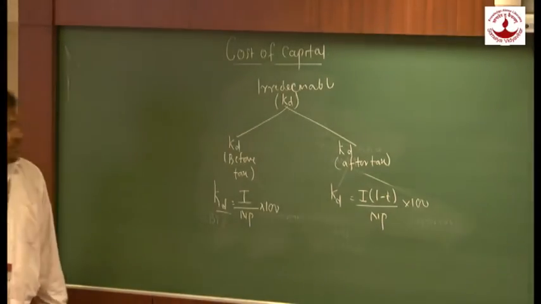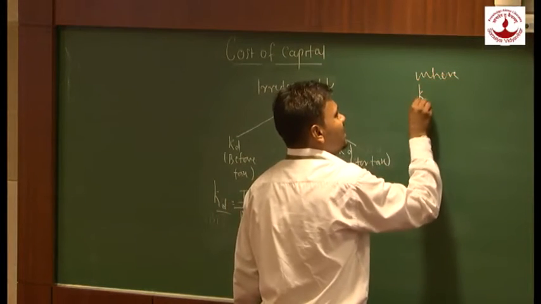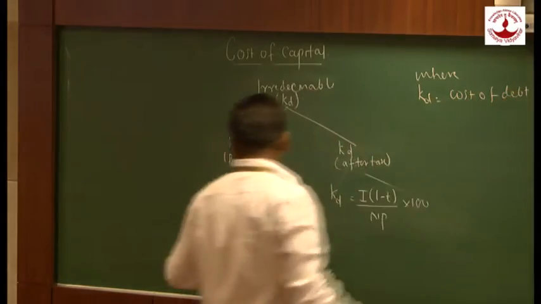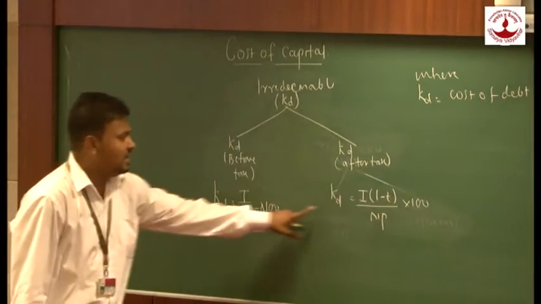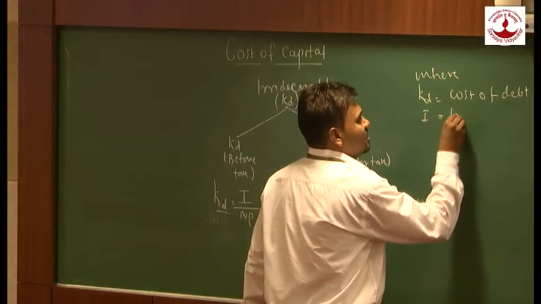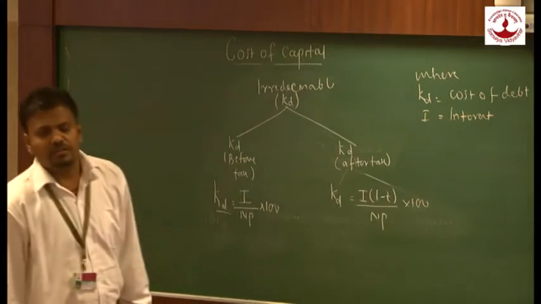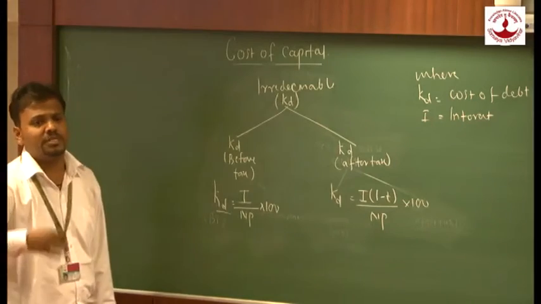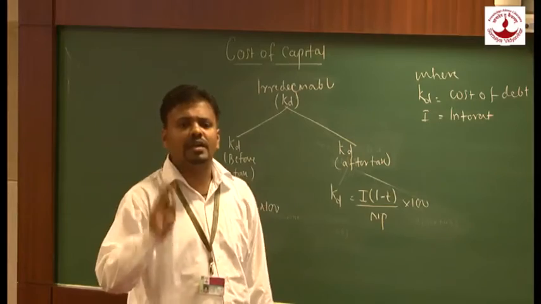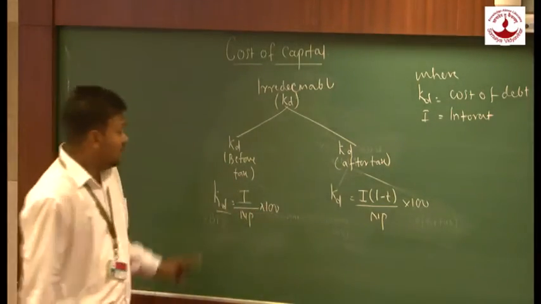Is it okay? Now we are just going to see what is KD. KD is nothing but cost of debt. In this case, it is before tax. And in this case, it is after tax. What is I? I is nothing but interest. And I hope you know that interest is calculated on face value. Even if you purchase a 100 rupees debenture at rupees 110, you are going to calculate interest on 100. And even if you purchase a debenture of 100 at 90, you are going to calculate interest on 100.